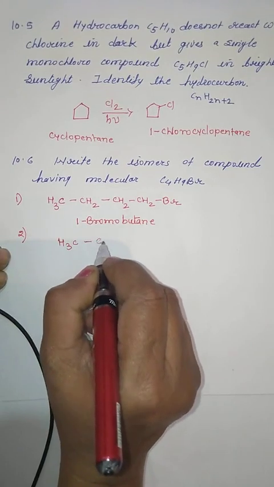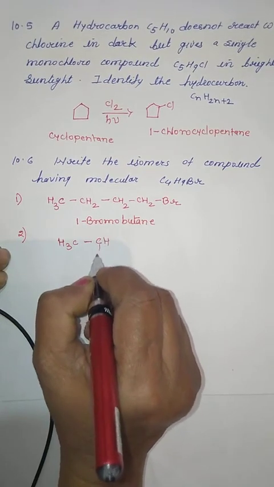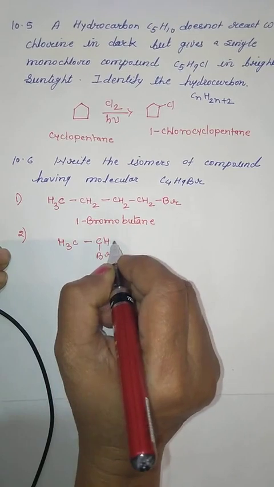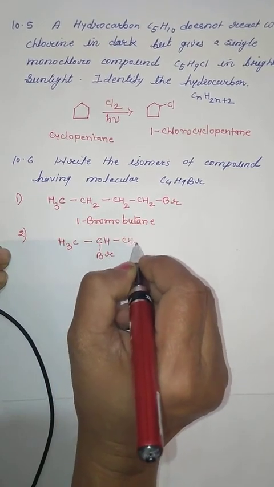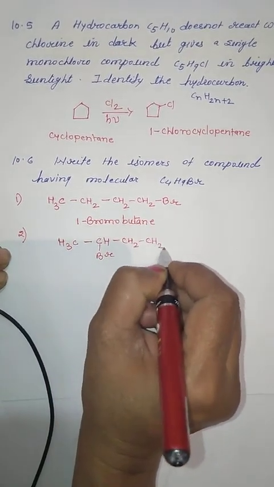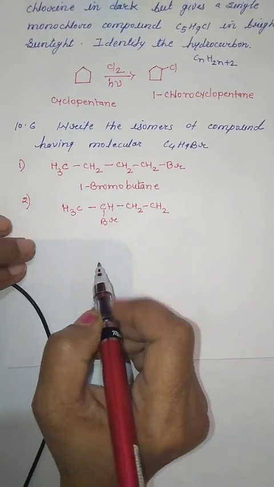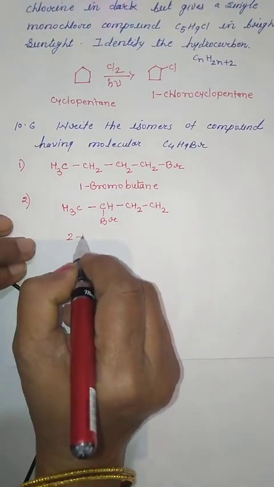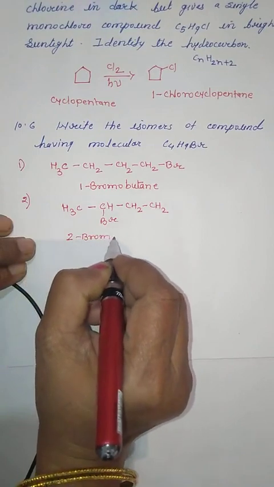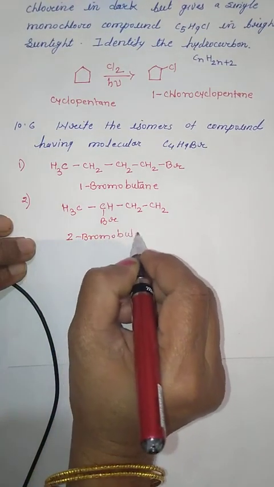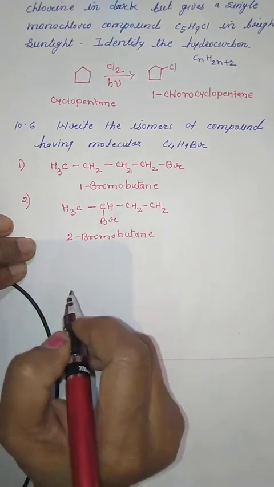So let us keep this bromine on the second carbon, and the remaining will be CH2 CH3. Because bromine is here, its name will be 2-bromobutane. So these are the two.